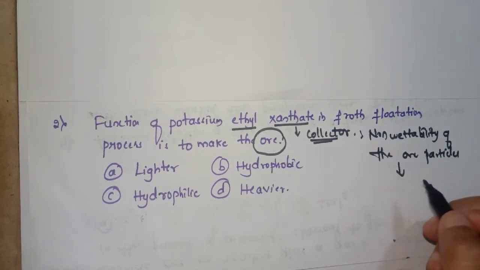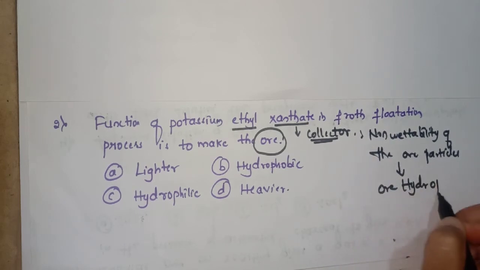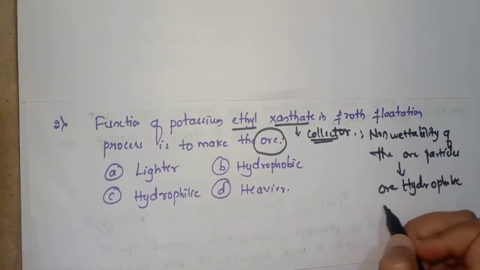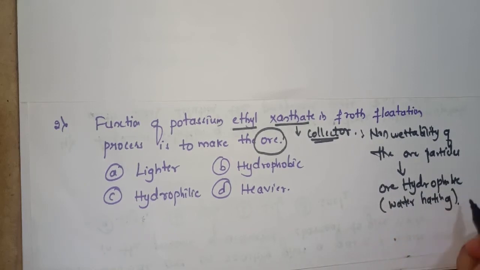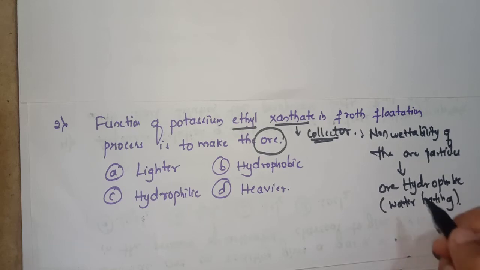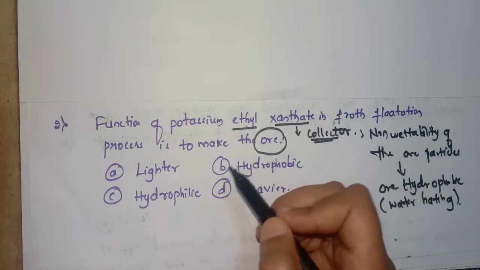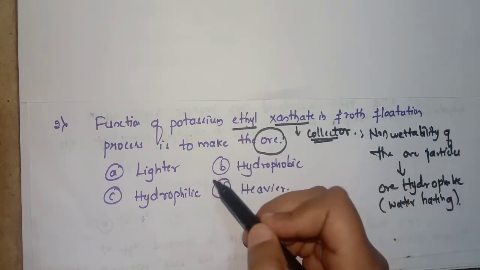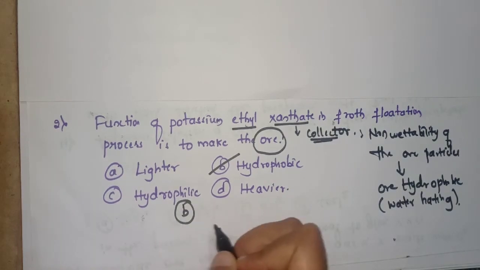It makes the ore hydrophobic, that means water hating. These collectors attach to the polar groups and they become water repellent. So the function of ethyl xanthate is to make the ore hydrophobic. Option B is the correct answer. It makes the ore water hating.